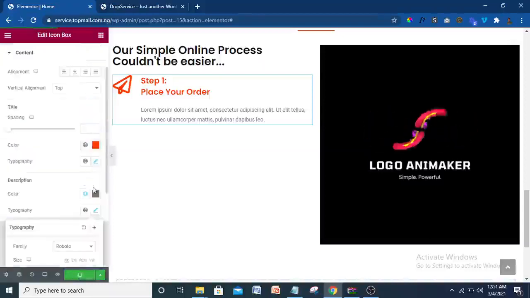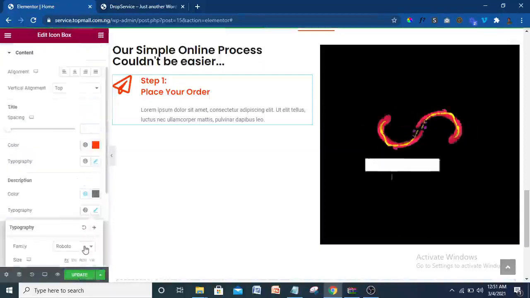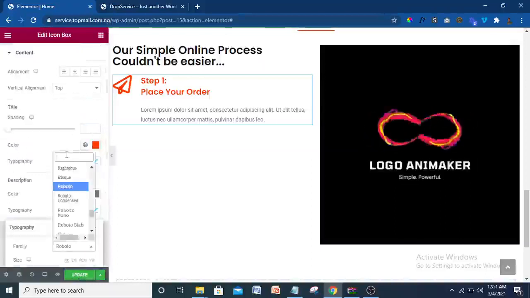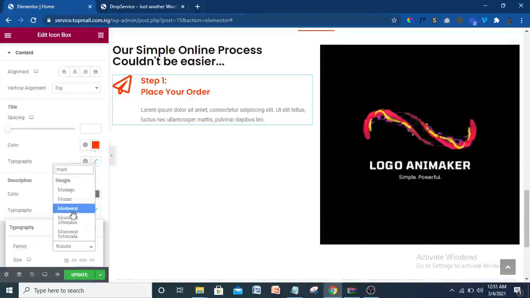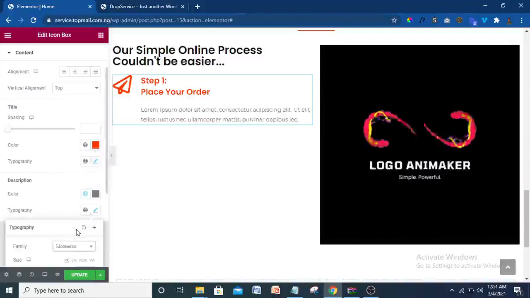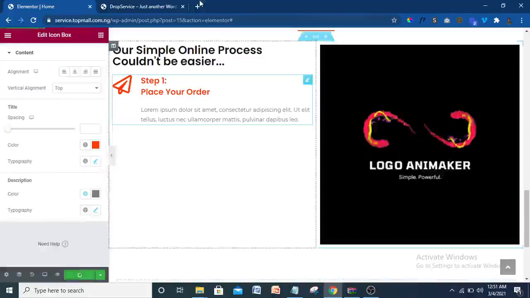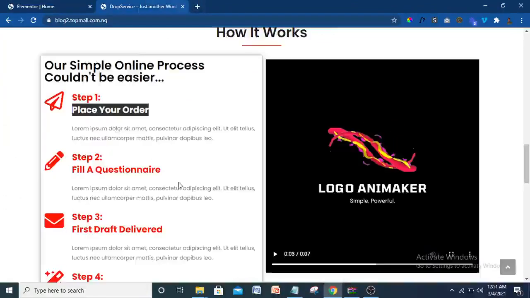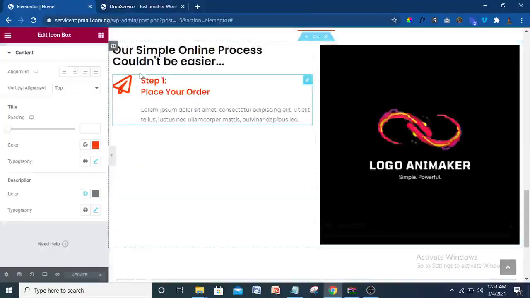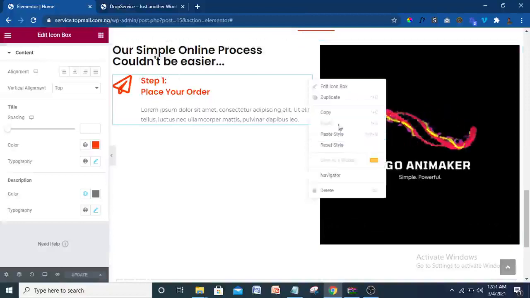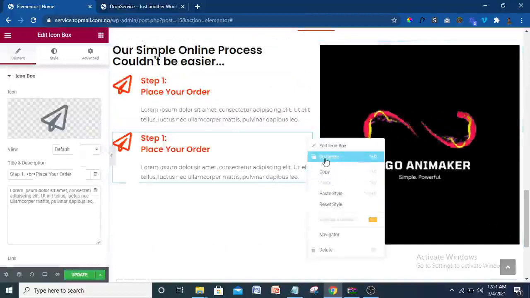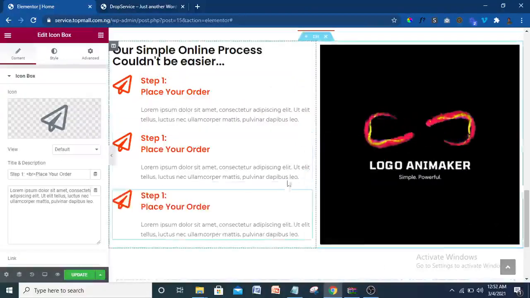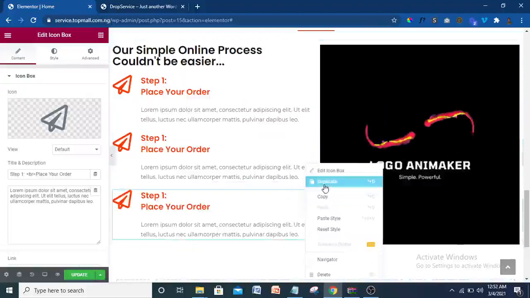Then description here, I'm just going to change the font family to also Poppins or Montserrat, anyone. Let me change it to Montserrat. I think we have used Poppins and Montserrat, so okay, update that. So what I'm going to do, just to save time, all these ones are different icons, so I'm going to make them the same icon. I'll just copy, duplicate everything 4 times to save time. But you have to use different icons as you have in the demo website there. Are we together? Okay, just duplicate this 4 times like that.